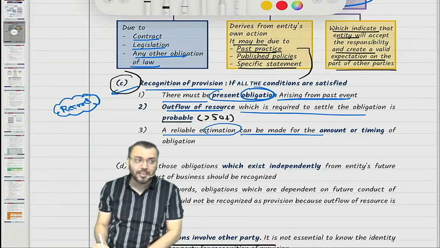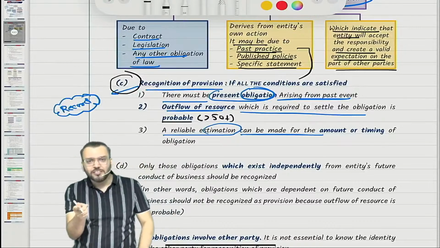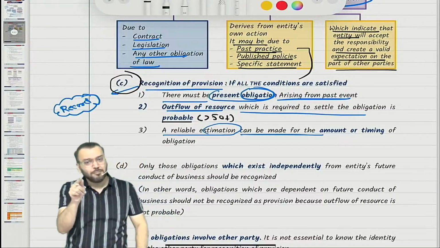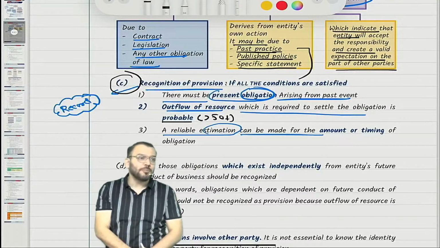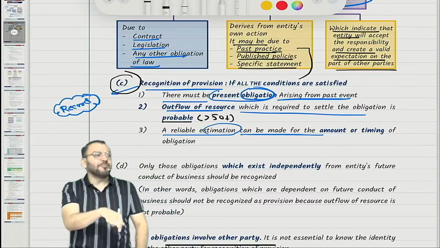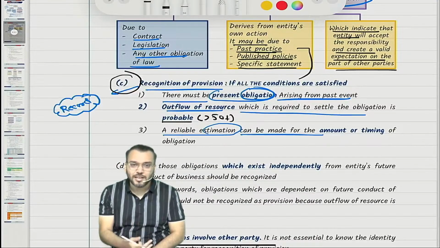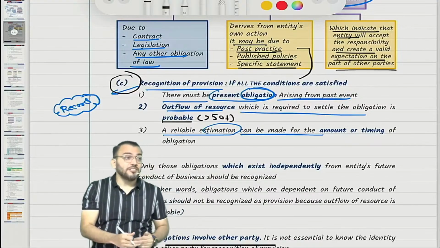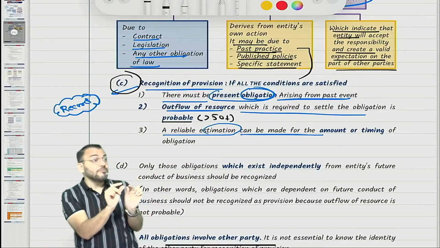So whether point number 1 and 2 are same or different? When I am saying present obligation means obligation must be probable. Second is that outflow of resource must also be probable. So whether both are same or different? Have you understood what I am saying? Because I am teaching at that level where you can't imagine. I am just going one word by one word.